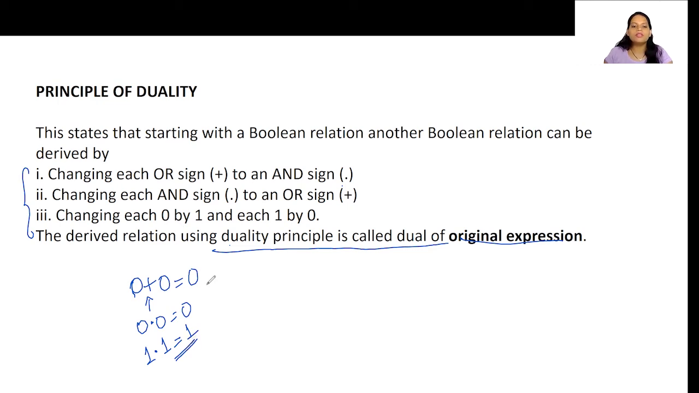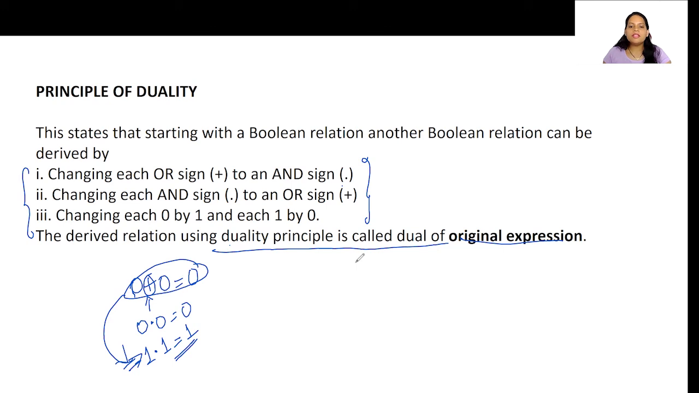So principle of duality. Now this particular statement is a dual of this one. So, dual of this statement. That's why they're saying the derived relation using the duality principle. Here the duality principle is nothing but these 3 rules. Now you don't have to apply these rules to everything, only wherever it is needed. See here, I had only OR operation, so I just converted it into AND.